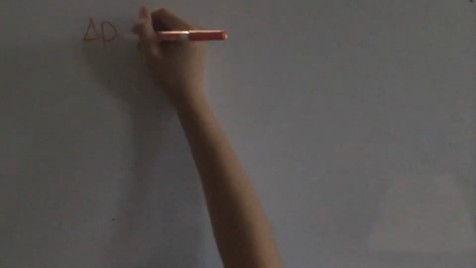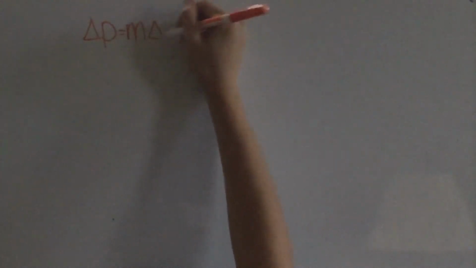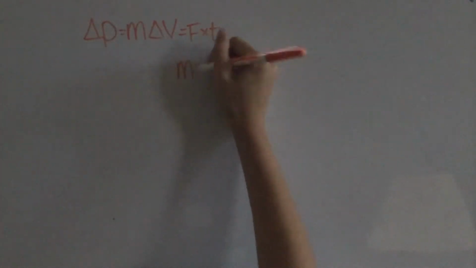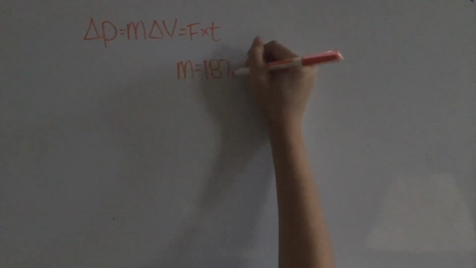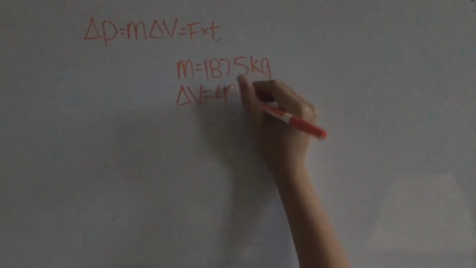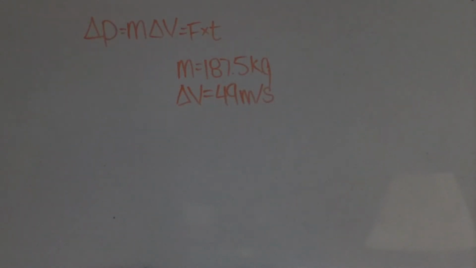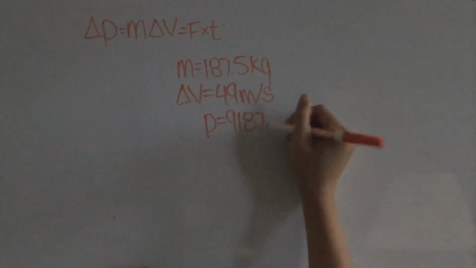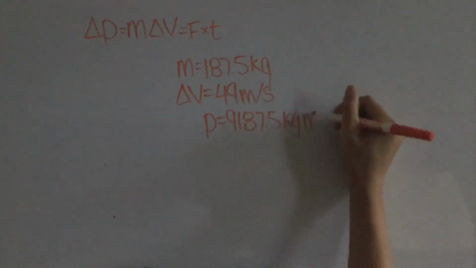Now we find the change in momentum, which is also the force impulse. Momentum is mass times velocity. This is also equal to the force impulse, which is force times time. The mass of an average adult lion is 187.5 kilograms, and the change in velocity was 49 meters per second from the instantaneous velocity right above the ground to the ground. This gives us a momentum of 9,187.5 kilograms meters per second.